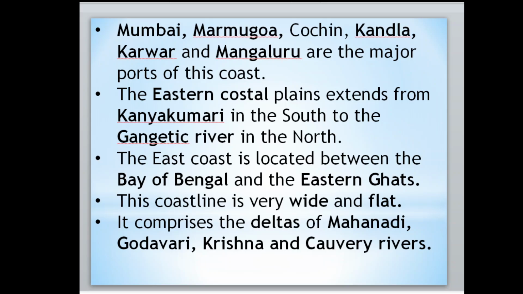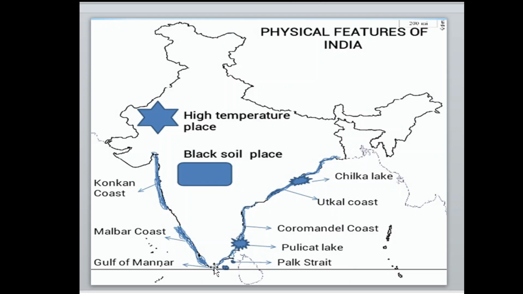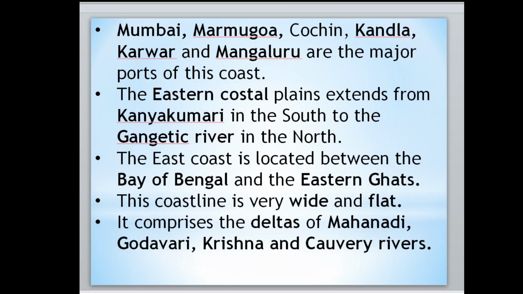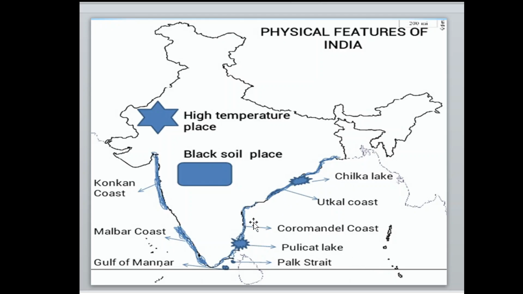Then the eastern coastal plains extend from Kanyakumari in the south to the Gangetic plain in the north. Here it is going to start and here it is going to end, approximately in West Bengal. This is the east coast. The east coast is located between the Bay of Bengal and the Eastern Ghats. Here is the Bay of Bengal, and this area is called the Eastern Ghats. In between lies the coast.